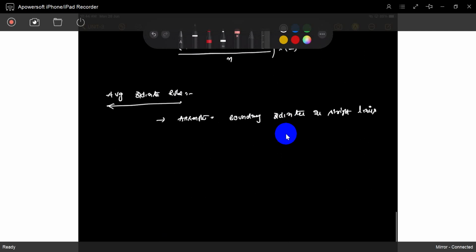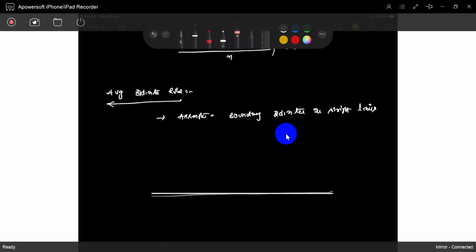If you take the boundary ordinates also as straight lines, I will start with O.